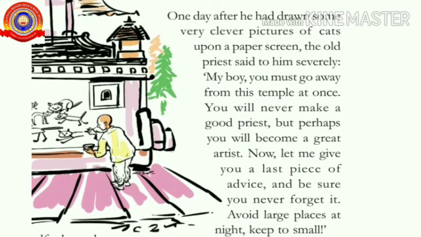So one day the priest saw the boy drawing cats everywhere. So the priest told the boy that he would never make a good priest, but he would become a great artist. The priest also told the boy to leave the temple, and he gave the last advice as avoid large places at night and keep to small. So I hope you all have understood the story up to this much.